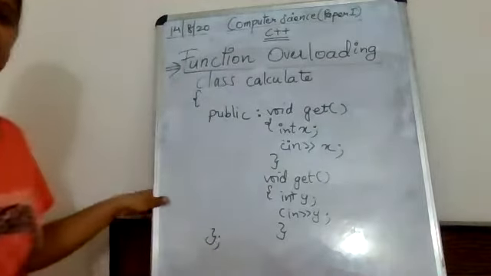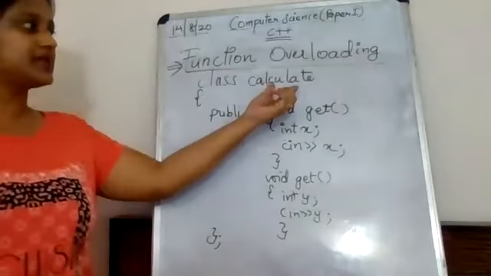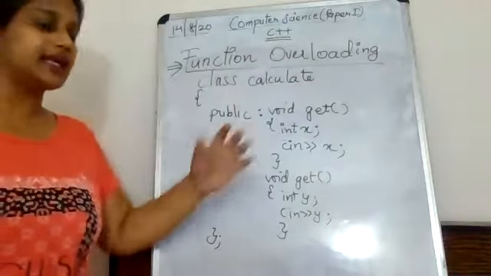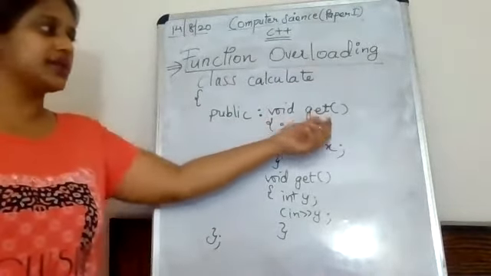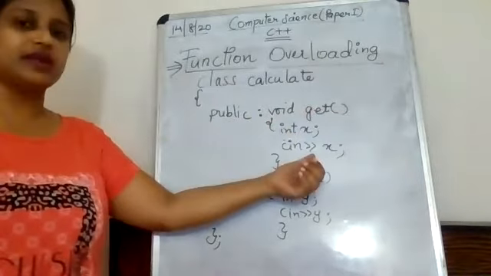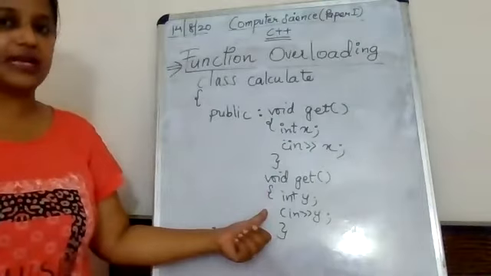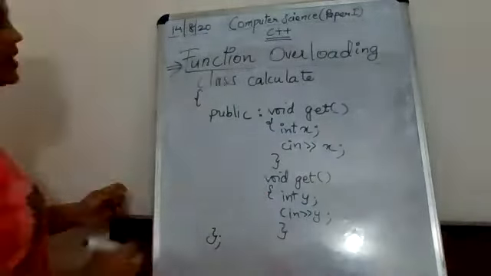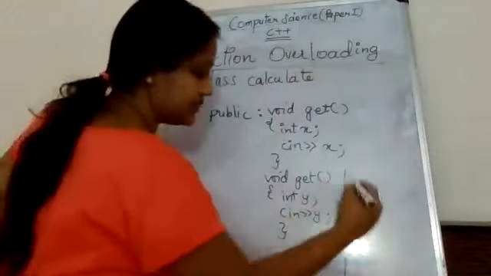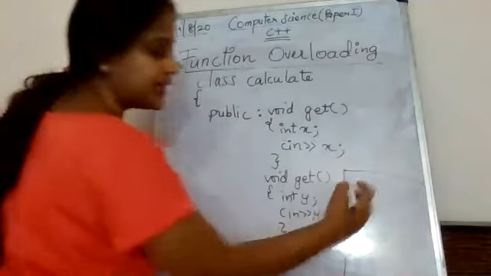I have created a program wherein there is a class known as calculate, and in that calculate I have two member functions known as get. Over here I will get x, and in the next function get I will get y.